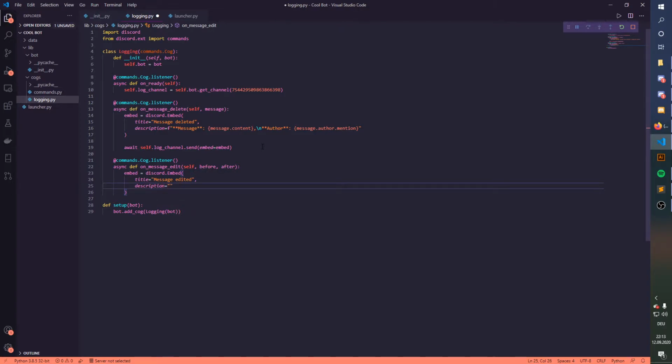Description equals... like make it bold again. Message before. And then we're just gonna make our little curvy lines in here again. Gonna make a new line called message after, make it after like this. Make these curved brackets again.